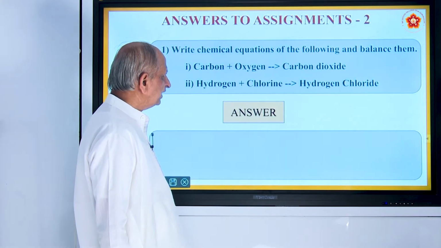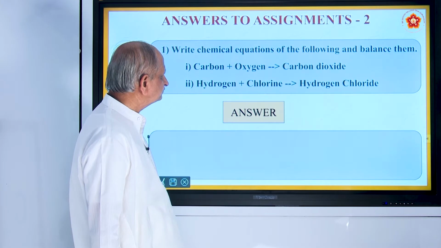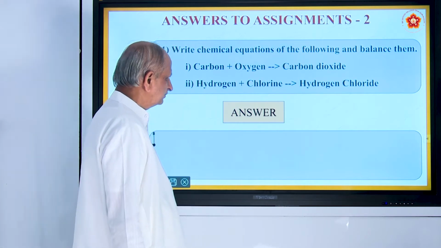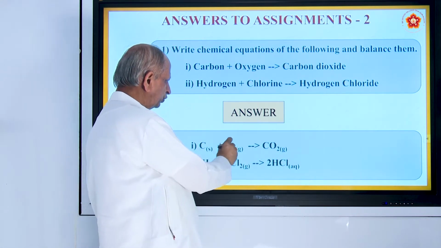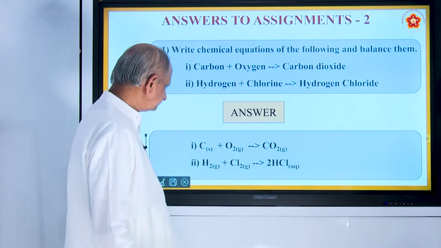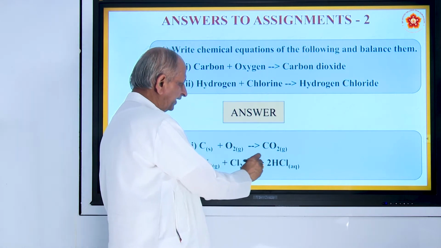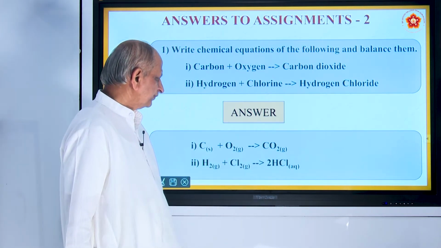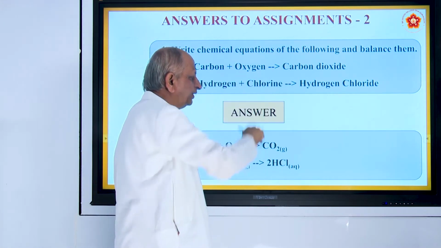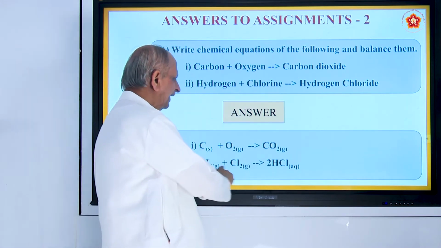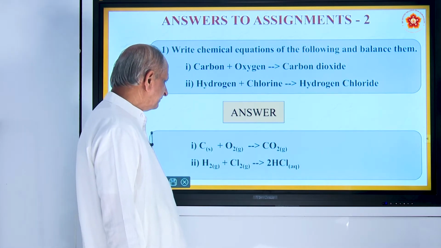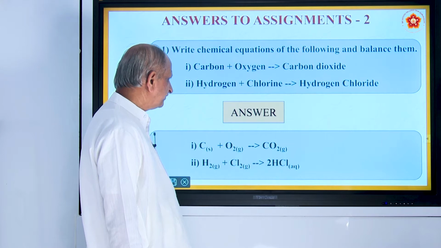Now coming to home assignments. First one is carbon plus oxygen gives carbon dioxide. The reaction is C plus O2: C is a solid, O2 is a gas, gives carbon dioxide gas. Similarly, hydrogen gas plus chlorine gas gives 2HCl, that is hydrogen chloride. This is the answer. So this is a skeletal equation, and this is called balanced equation, where the number of atoms of the elements participating will be balanced.